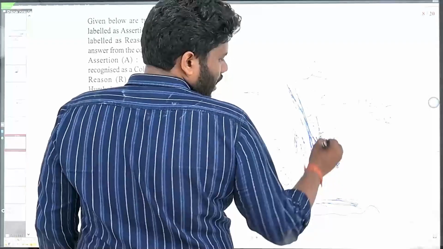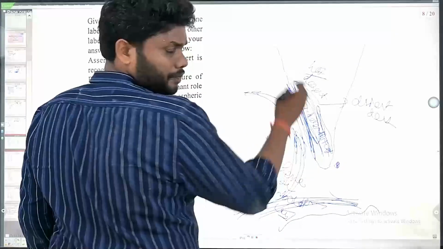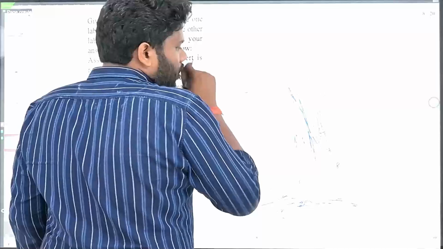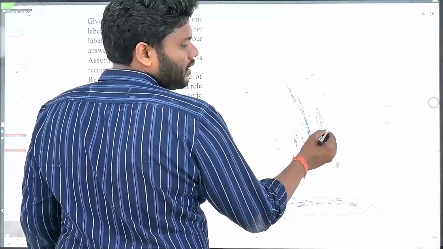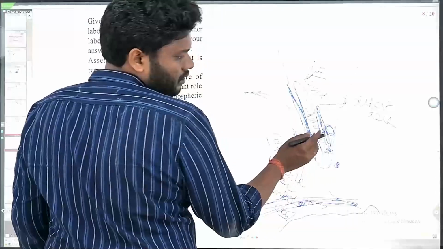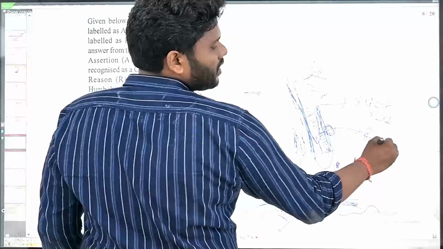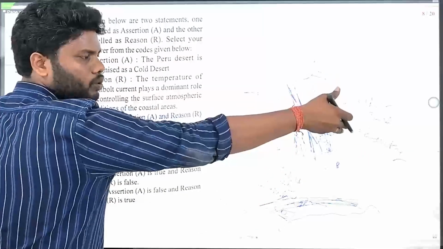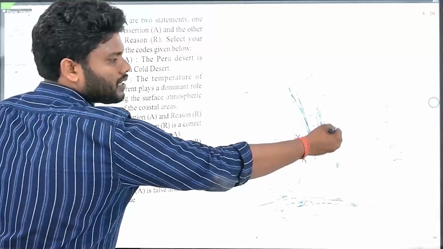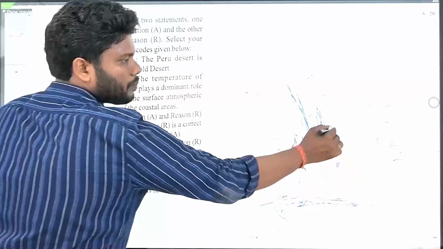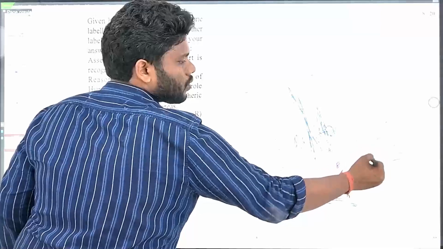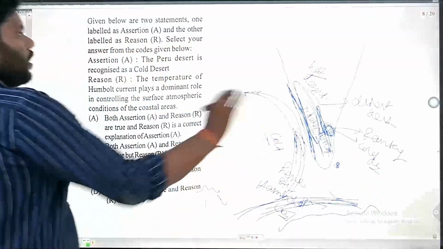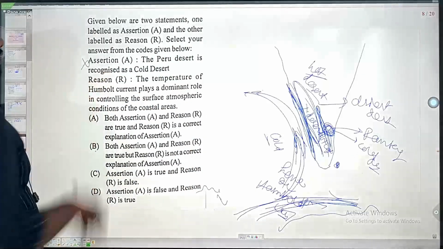Now here on the leeward side of the Andes mountain range, there is another desert called the Patagonian desert. Because it is leeward, the cold current could not reach this position, which means lower temperature is produced here, and a cold desert is being produced. So here it is a hot desert. So the first statement is wrong.